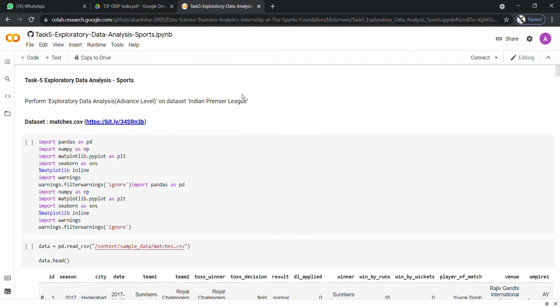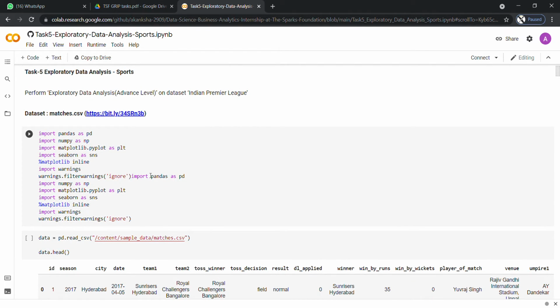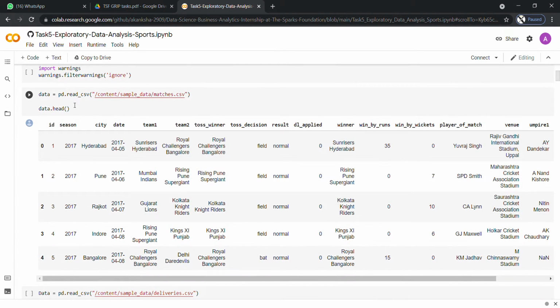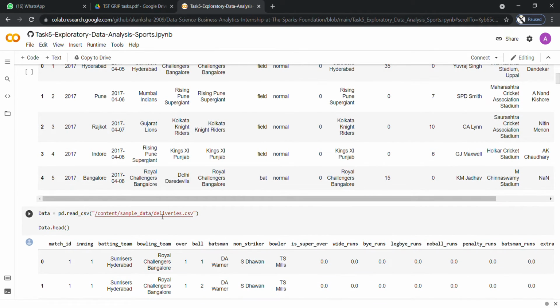So here I am importing all the libraries which are required, such as pandas, numpy, matplotlib, seaborn, and everything. And next I will be reading my dataset which is provided. There are two datasets, one is the matches and one more is the deliveries.